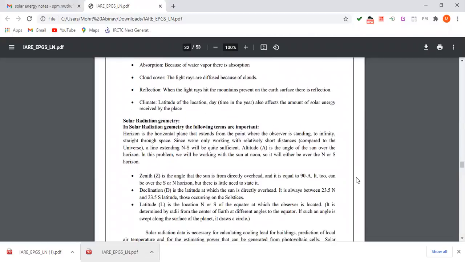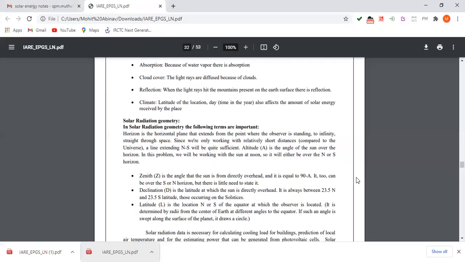Solar radiation geometry. In solar radiation geometry, the following terms are important. Horizon is the horizontal plane that extends from the point where the observer is standing to infinity. It extends through space, but since we are only working with relatively short distances compared to the universe, a line extending north to south pole will be quite sufficient.